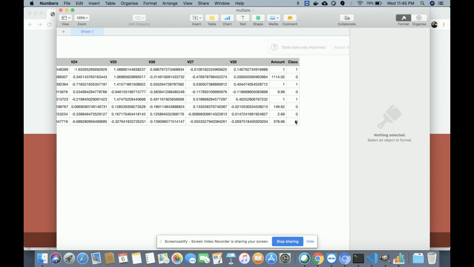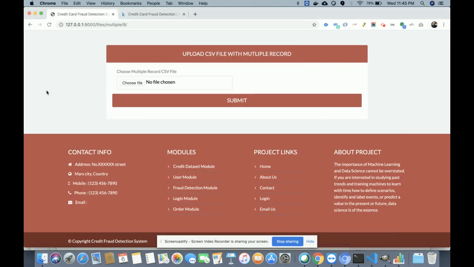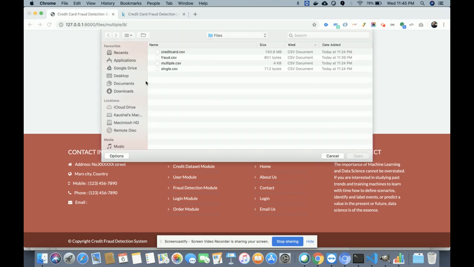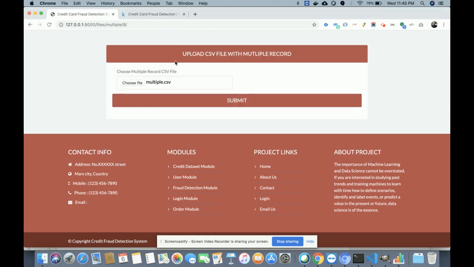1 2 3 4 5 6. Six are valid transactions, right? So I am going to upload this file. Let's check how the system behaves, right? So this one, and this is the multiple, right?